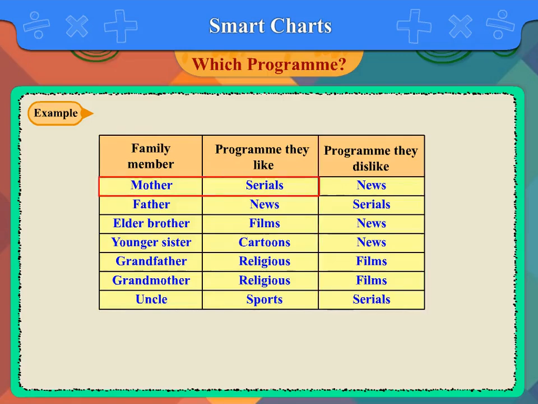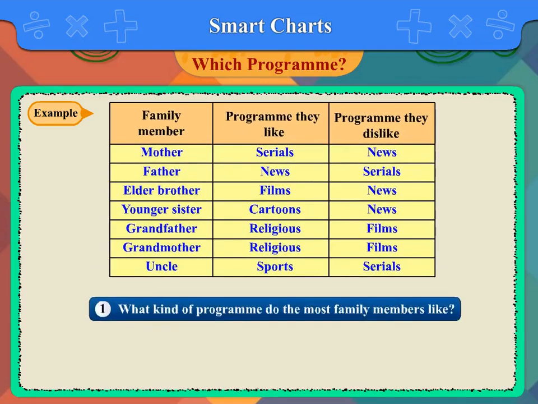Mother likes watching serials and dislikes news. Father likes news programs and dislikes serials. The elder brother likes watching films and does not like news. The younger sister loves cartoon and does not like watching news. Grandfather likes religious programs and dislikes films. Grandmother also likes watching religious programs and dislikes films. The uncle likes sports program and dislikes serials.